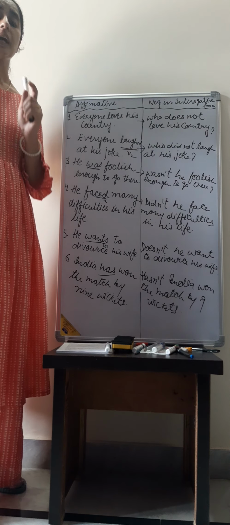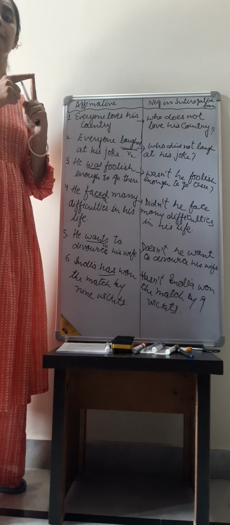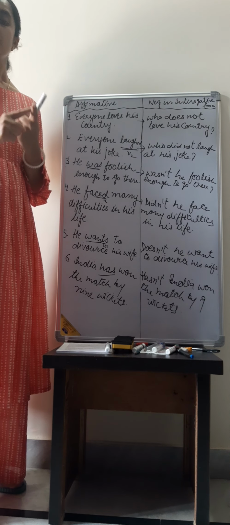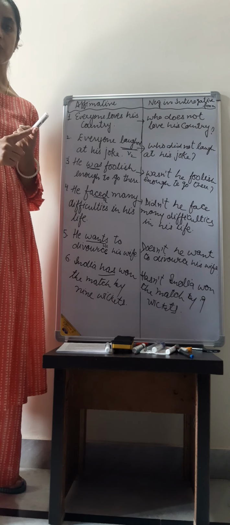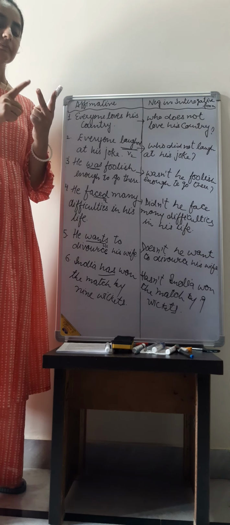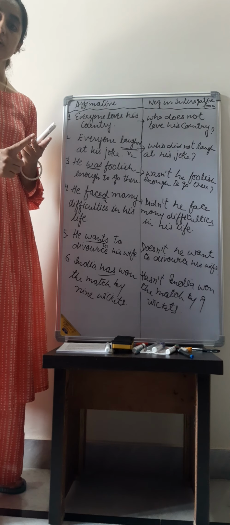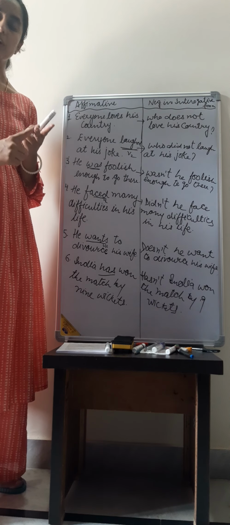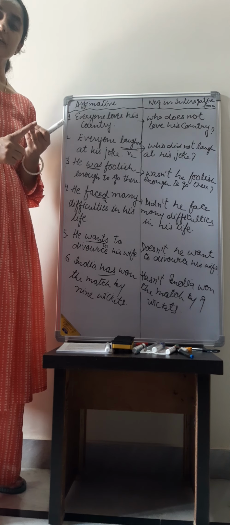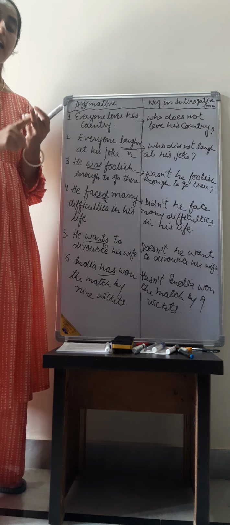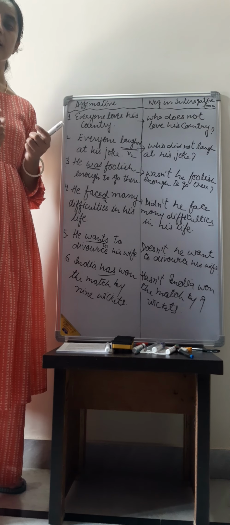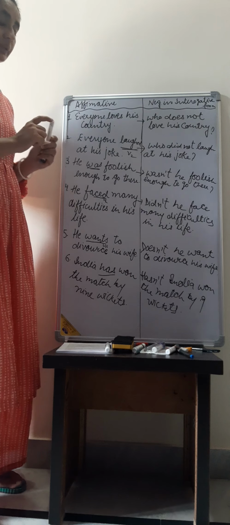If any helping verb is given, for example, is, start with is not. Was is given, was not. Am, am not. Are, are not. Were, were not. Has, has not. Have, have not. Had, had not. If these verbs are given, start with that.